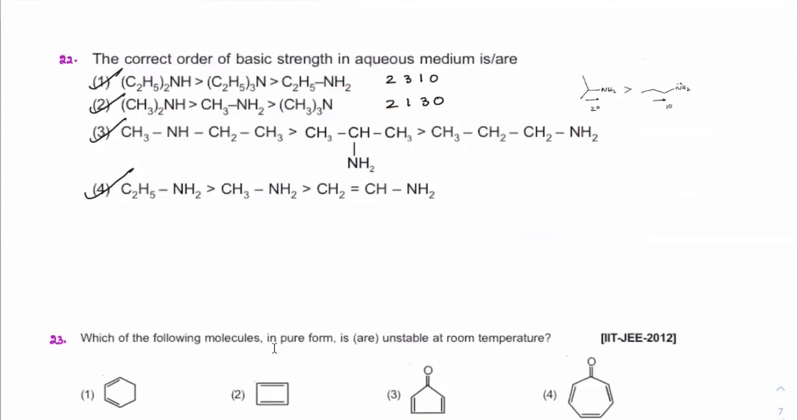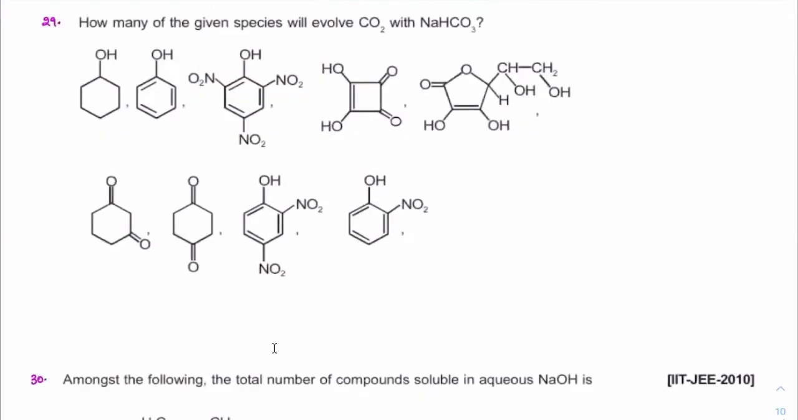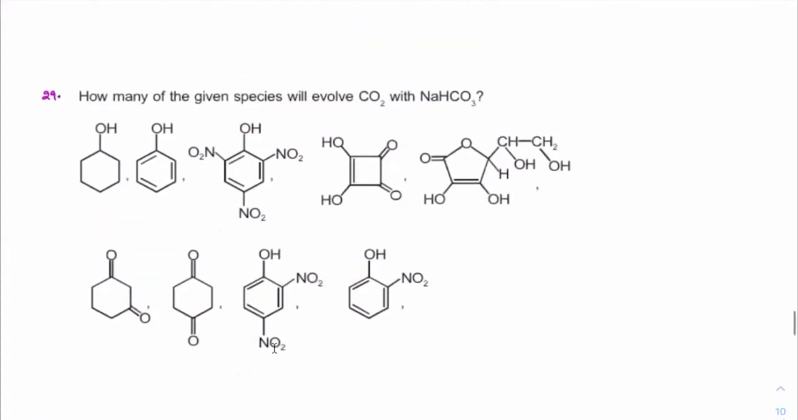Clear? Yes. Okay, let us check out how many given species will evolve carbon dioxide. So it has to be more acidic than H2CO3. Let us write the pKa of H2CO3. H2CO3 pKa is how much? Approximately 6.3. Alcohol around 20. Phenol around 10. This is picric acid. We have seen picric acid is almost 1, because of so many NO2 groups, this would decrease the pKa value to almost 1.